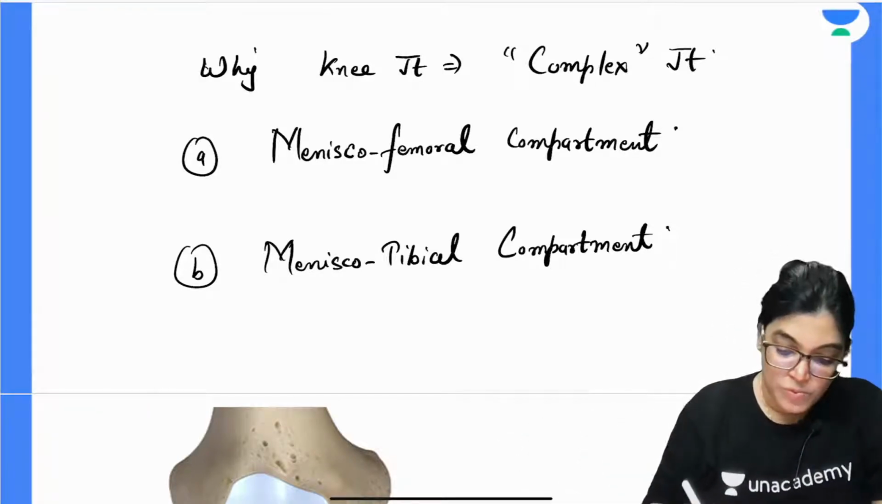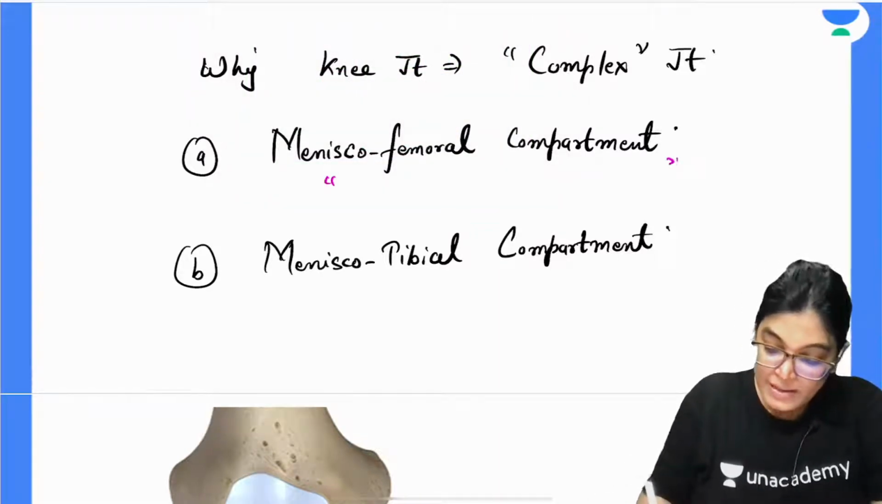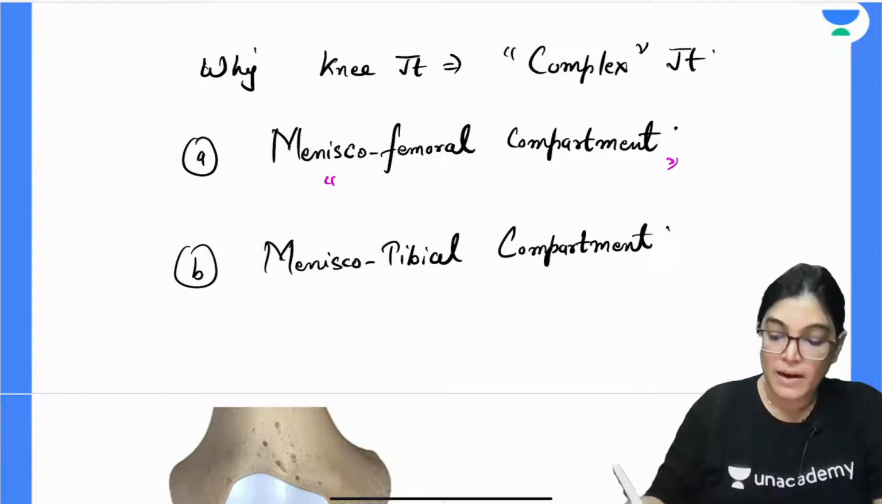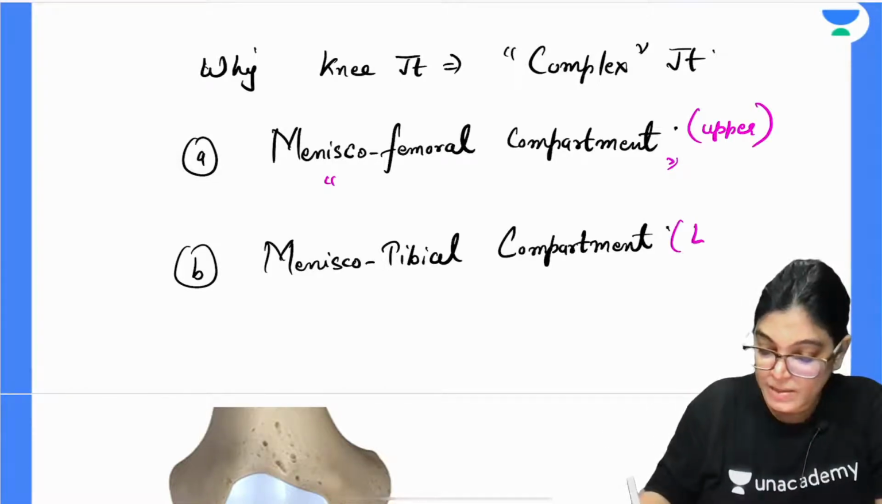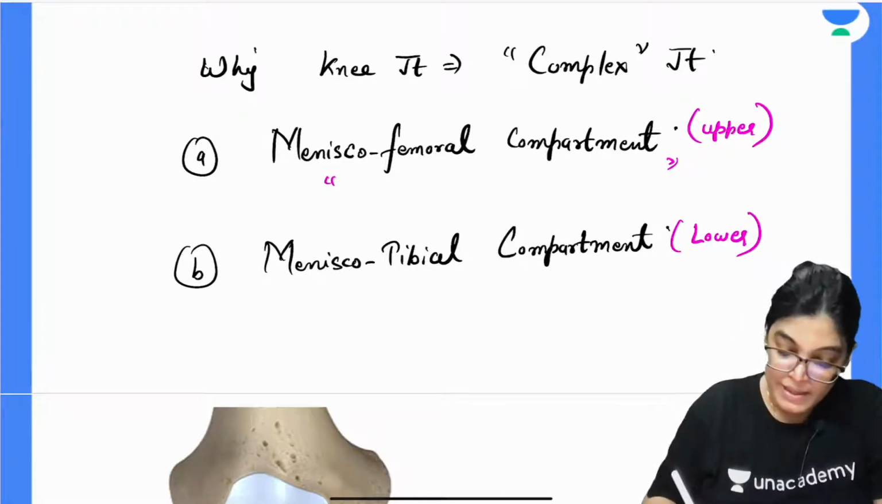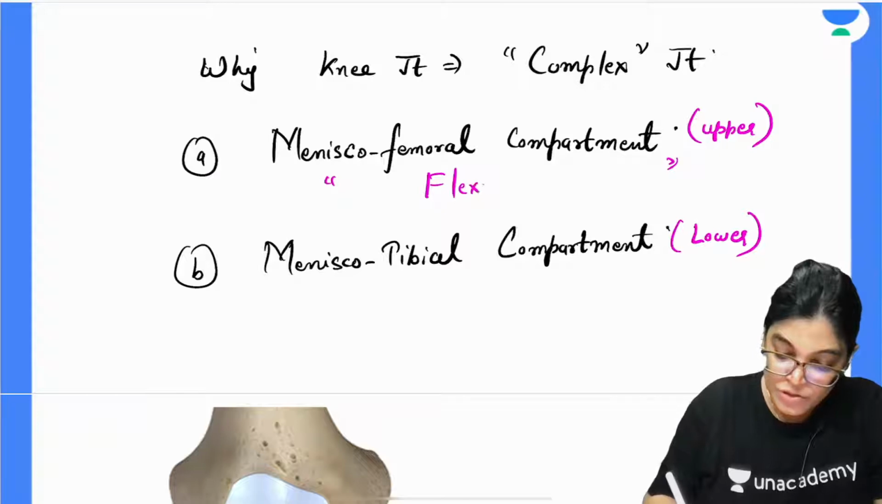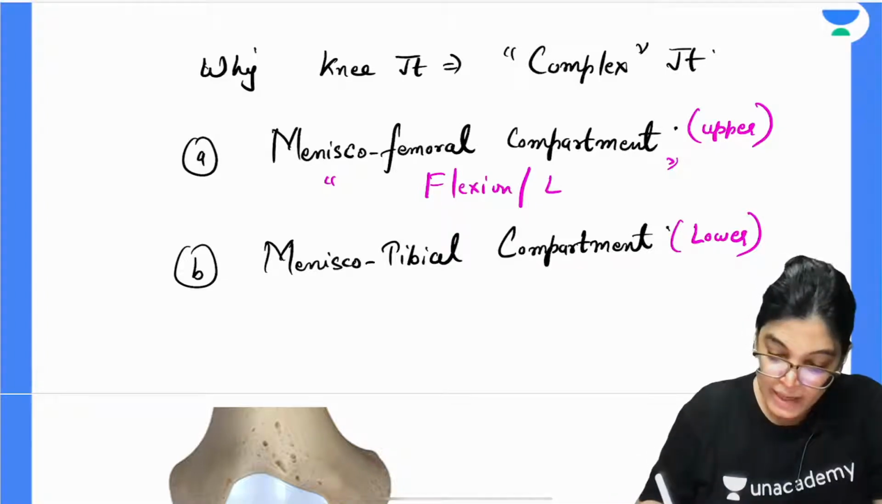So now my next point is that if anyone wants to give the reply, they can. It is a complex joint because we know that meniscofemoral is the upper compartment and meniscotibial is the lower compartment. So in the upper compartment, the movement taking place is flexion and extension of the knee joint.